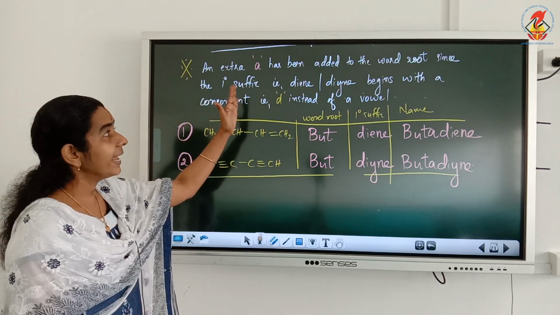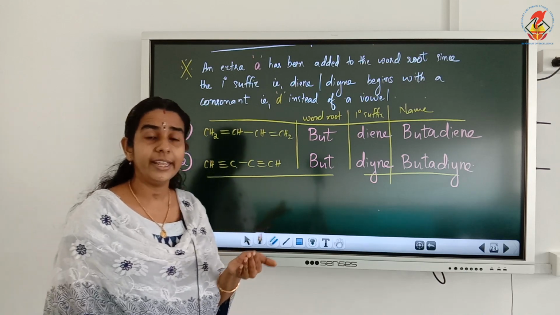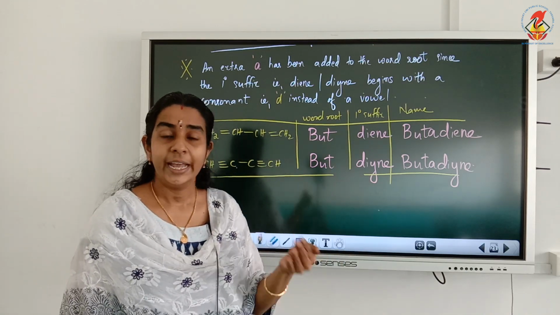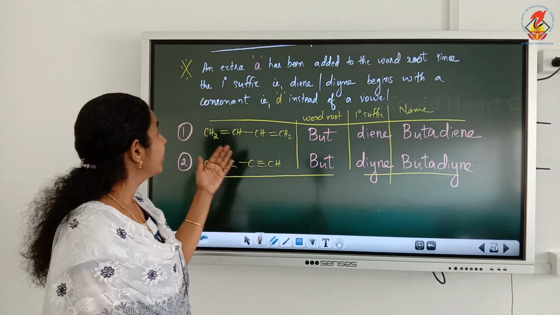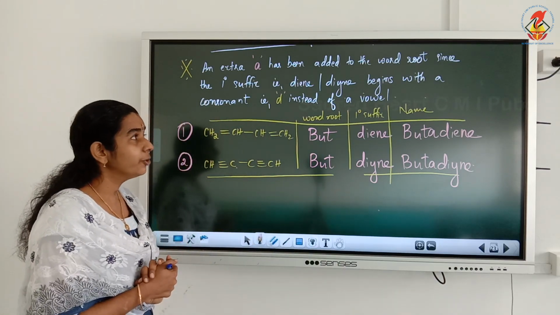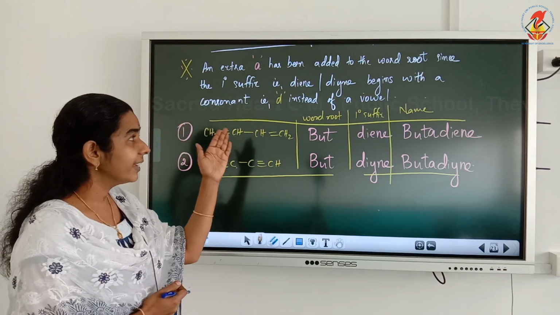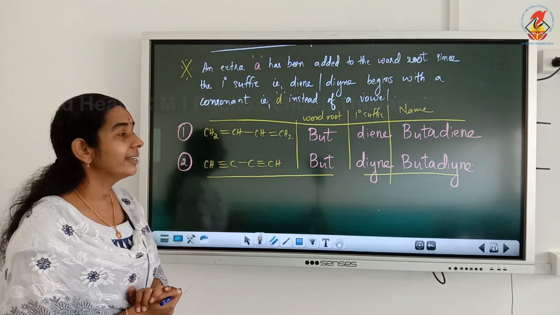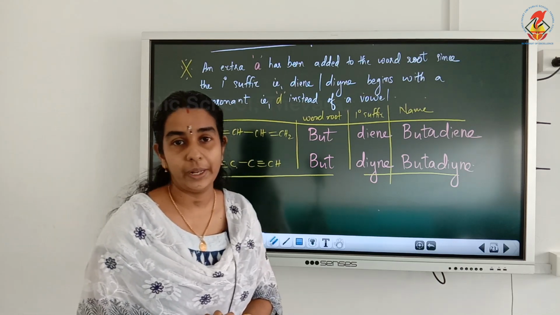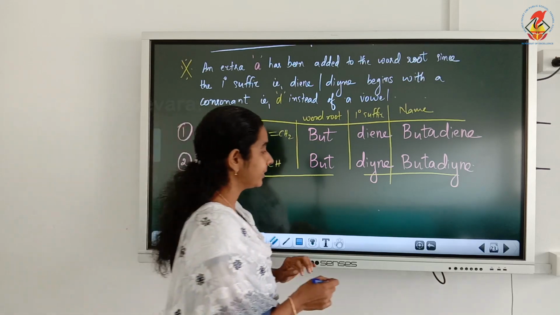So the rule is very important here. An extra A has been added to the word root. To the word root we are adding: but will become buta, hex will become hexa, pent will become penta. An extra A is added to the word root since the primary suffix, that is diene or diyne, begins with a consonant, that is D, instead of a vowel. So mark this as a very important example.